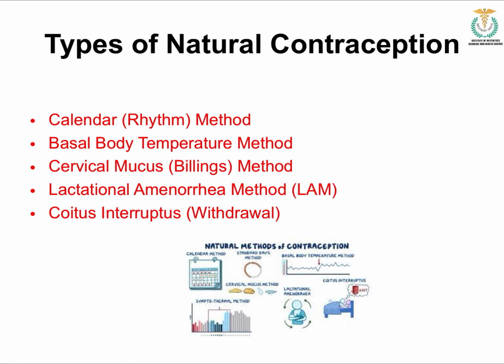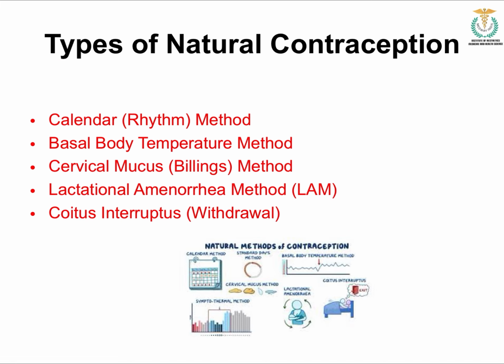Now we'll move on to the types of natural contraception. There are five types of natural methods. One is the calendar, or rhythm method. Second is the basal body temperature method. Third, cervical mucus, or Billings method. Fourth is the lactational amenorrhea method, LAM. And the last one is coitus interruptus, or the withdrawal method.